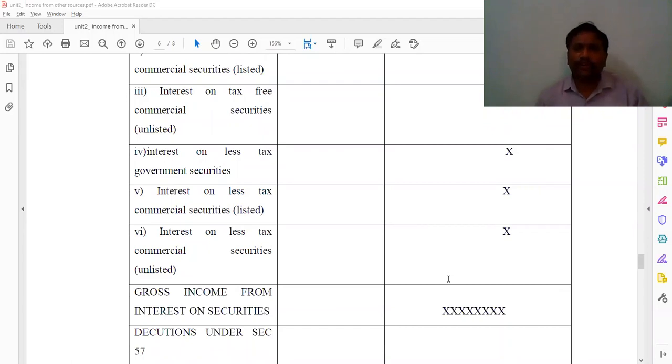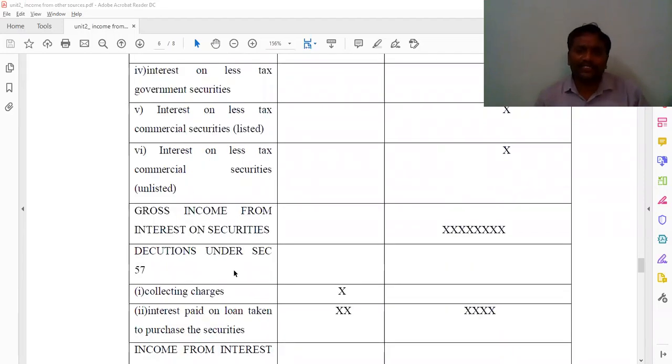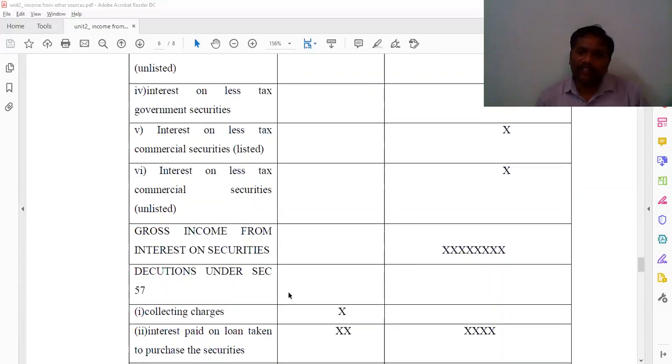And then you give a deduction under section 57, that is the collection charges. According to the problem, if a lump sum amount is given we write that, or sometimes the problem says the collection charges are 1% or 1.5% on this gross total income. On this amount, you need to calculate and write here.